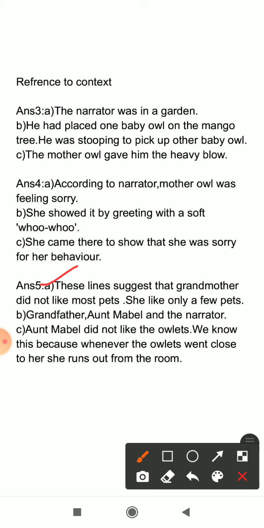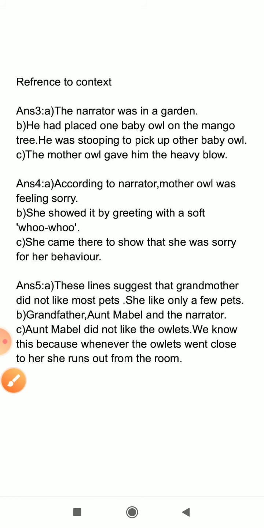Now, question number B. Who were the members of the household besides grandmother? Grandfather, Aunt Mabel, and narrator. Because in question number 2 we have already discussed that there were 4 total characters in the story. Now, question number C. Which member of the household did not like the owlets? How do you know? Aunt Mabel did not like the owlets. We know this because whenever the owlets went close to her, she ran out of the room. Right? So, these answers you have to note down in your fair notebook very neatly.